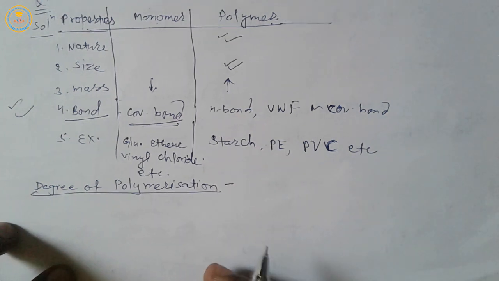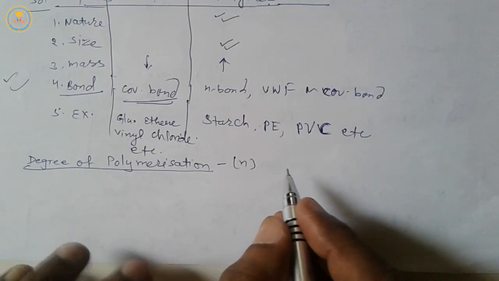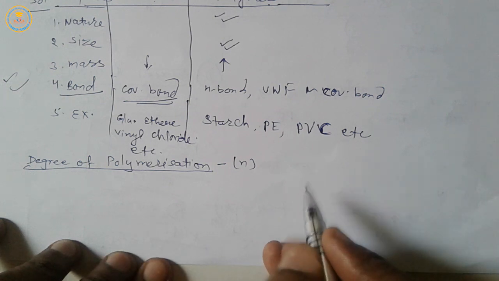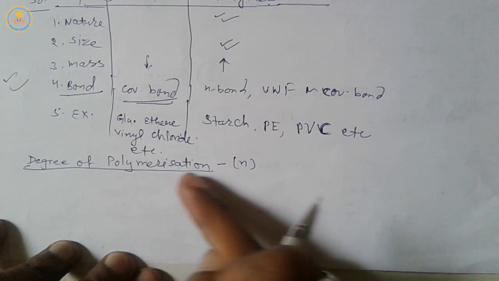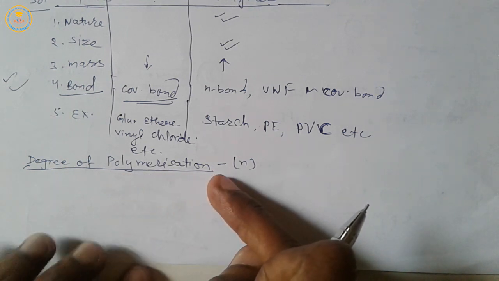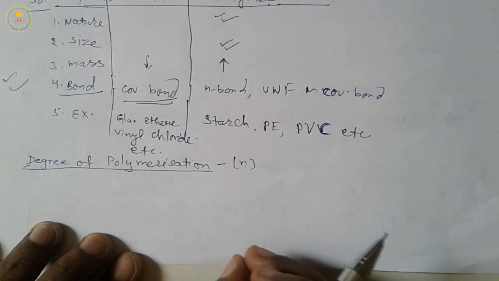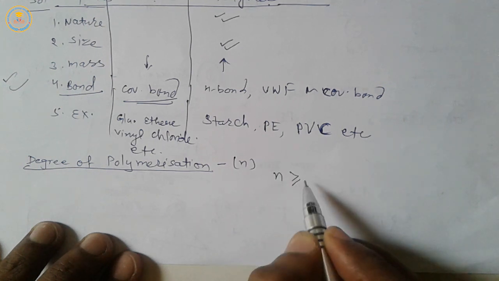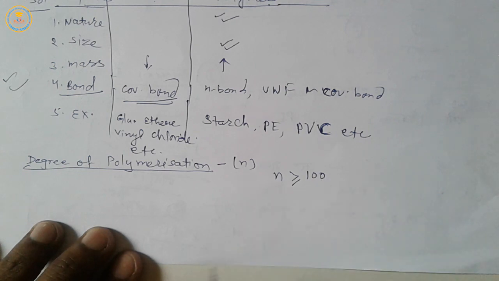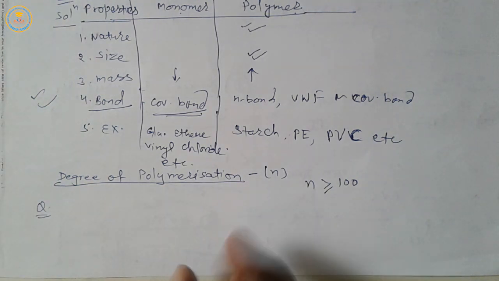Degree of polymerization is denoted by small n. The number of monomers taking part in the formation of a polymer is called the degree of polymerization. The value of the degree of polymerization in a polymer is equal to or greater than 100. Very important.